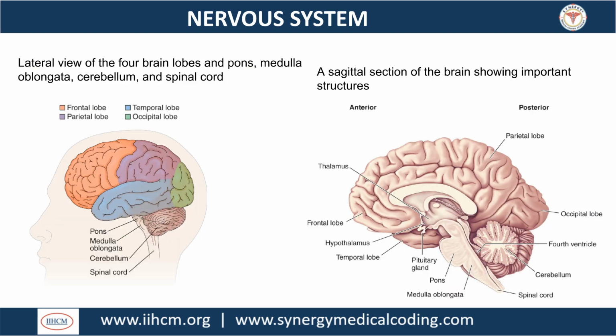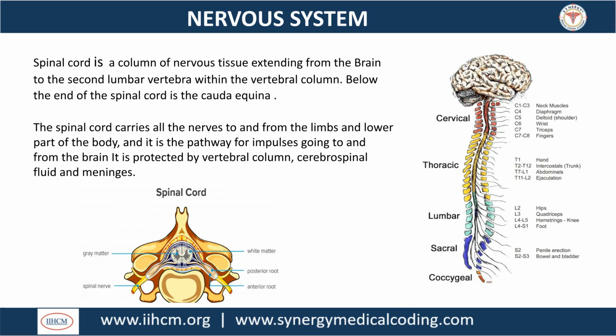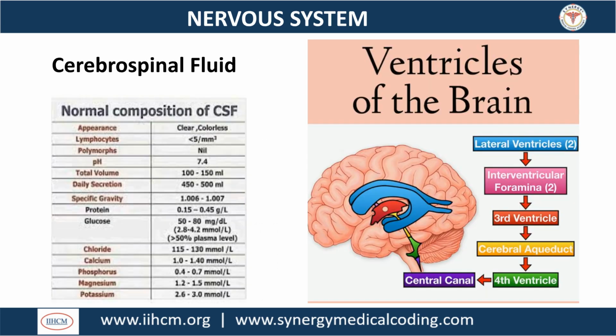This slide provides a lateral view of the 4 brain lobes: the pons, medulla oblongata, cerebellum, and spinal cord, along with a sagittal section detailing important internal brain structures like the thalamus and hypothalamus. The spinal cord is nervous tissue extending from the brain down to the second lumbar vertebra, ending in the cauda equina. It carries nerves to and from the body's limbs and lower parts, protected by the vertebral column and meninges.